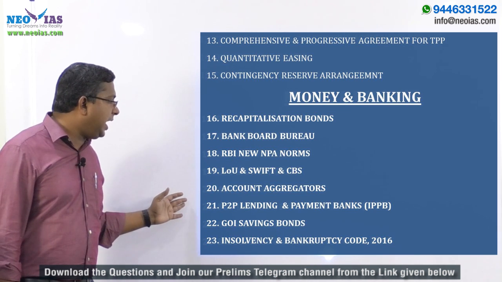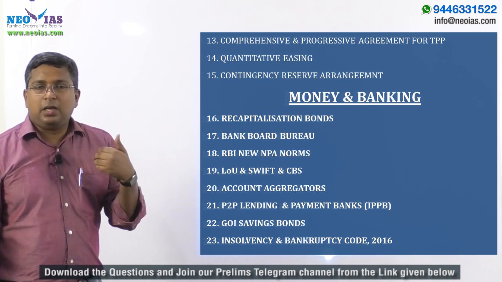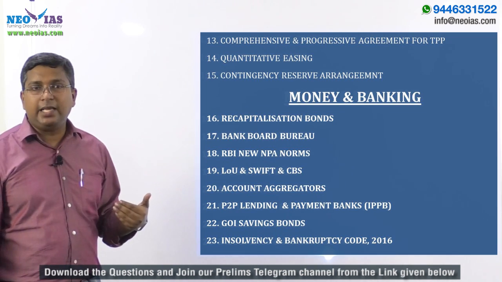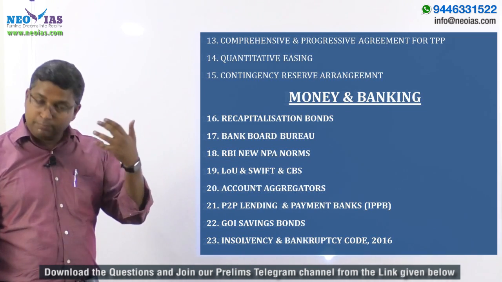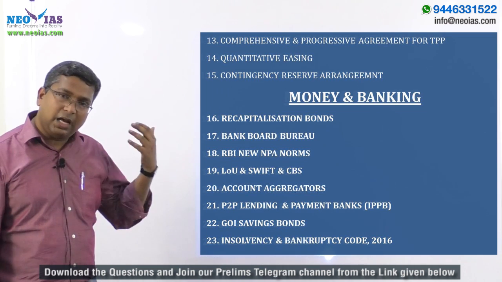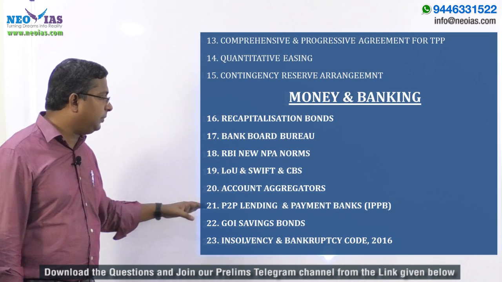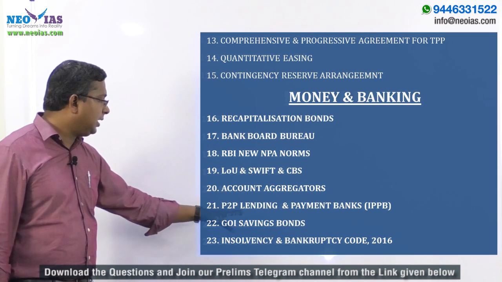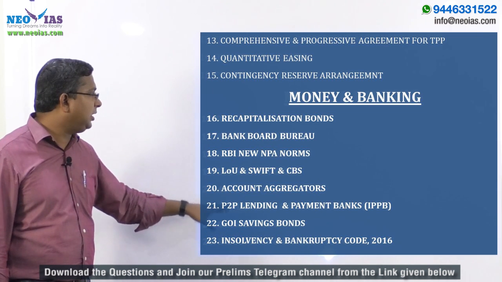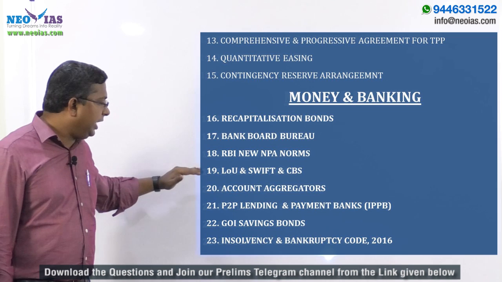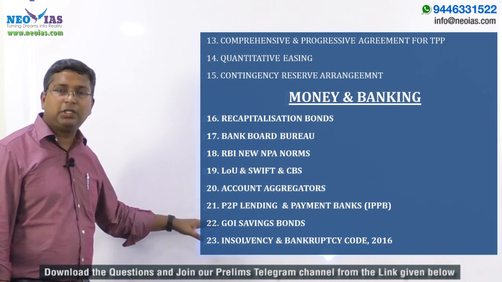Then account aggregator and P2P lending. These are the 2 NBFC categories which were created by the RBI in 2017 and mentioned in your economic survey, and they were also in the news. That's why these topics are important, and among them I prefer P2P lending. P2P lending is very important for you, after recapitalization bonds and LOU. All the money and banking topics are important, but be very thorough with this.